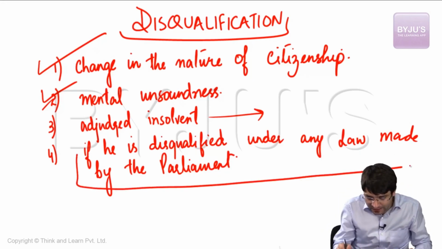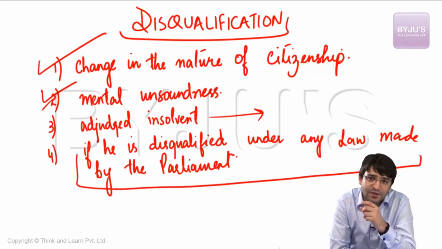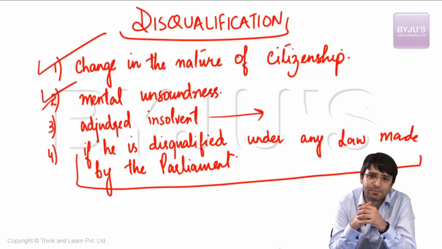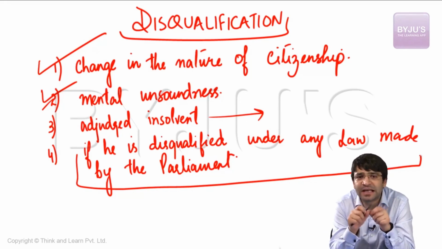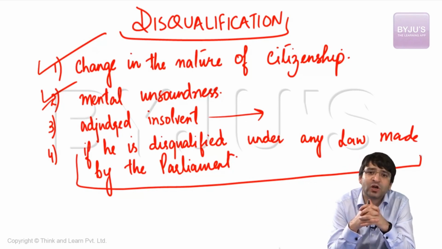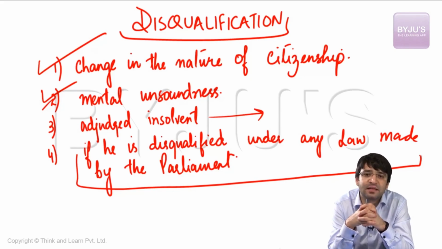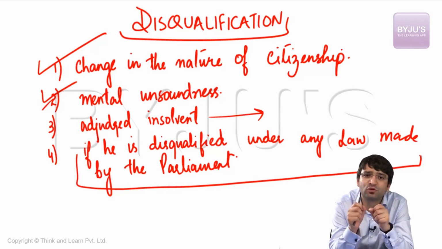Fourth criteria, if he is disqualified under any law made by the parliament. What does that mean? Lalu Prasad Yadav, he was convicted in the fodder scam. The punishment was for more than 2 years. Immediately on the date of his conviction, he was disqualified. Rashid Masood, who was charged in the illegal sale of MBBS seats, immediately on the date of his conviction, for a term of more than 2 years, disqualified.